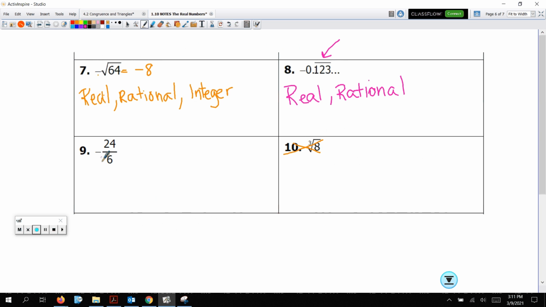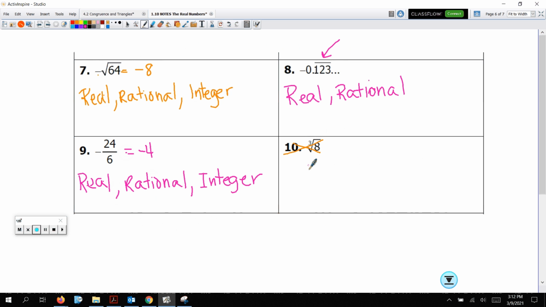All right, last one, number 9, negative 24 over 6. Well, let's just divide. Negative 24 over 6 is negative 4. Oh, I didn't change colors. I love more colors. All right, we know it's real. We know it's rational. Now we get to ask ourselves some questions. Is it an integer? It sure is. Integer. Because it's negative, I know it's not going to be a whole number, okay? And like I said, we're not going to talk about 10 because we do not do cube roots.